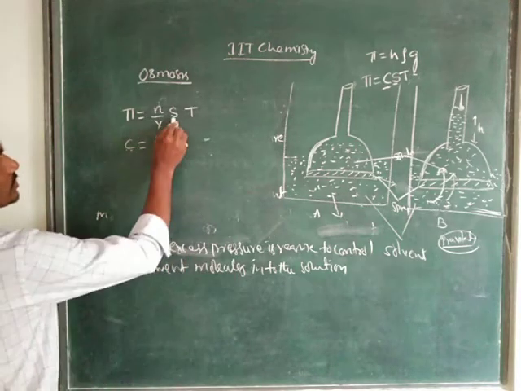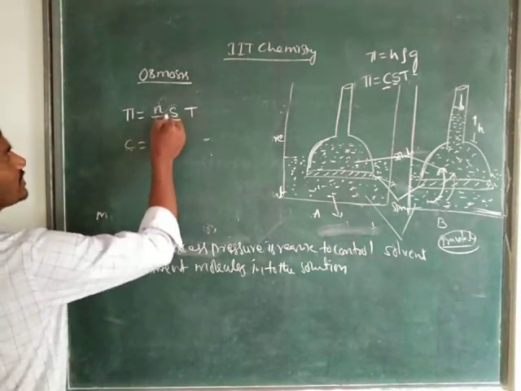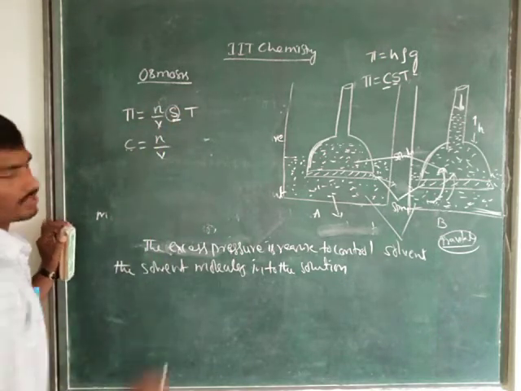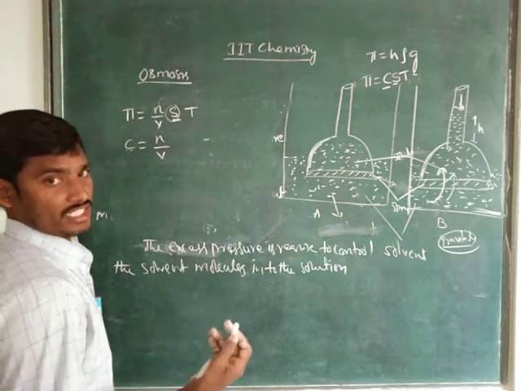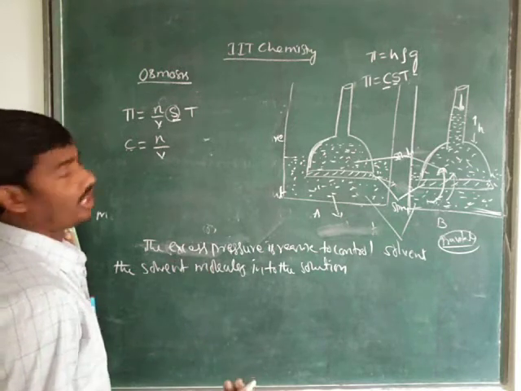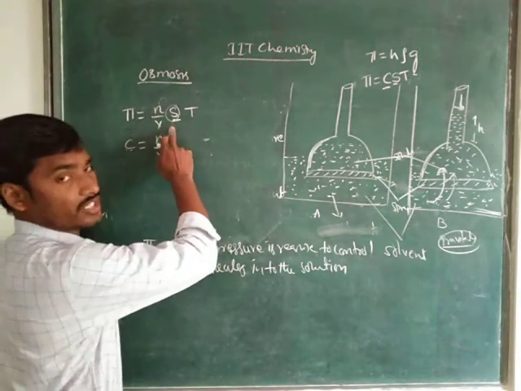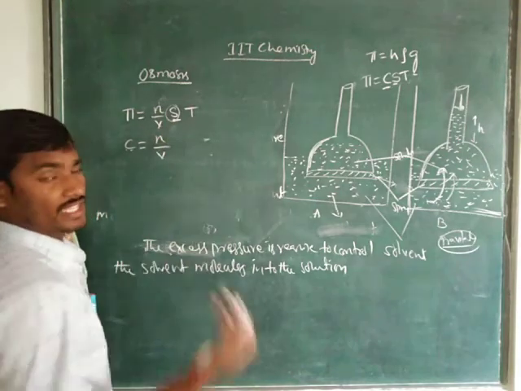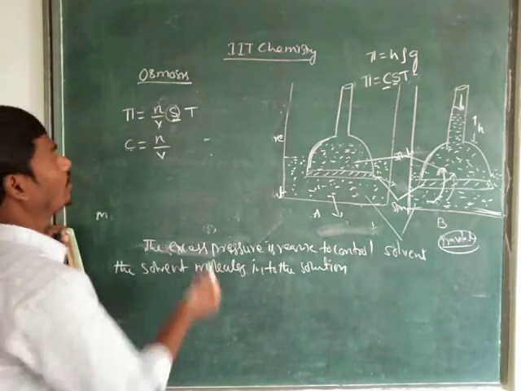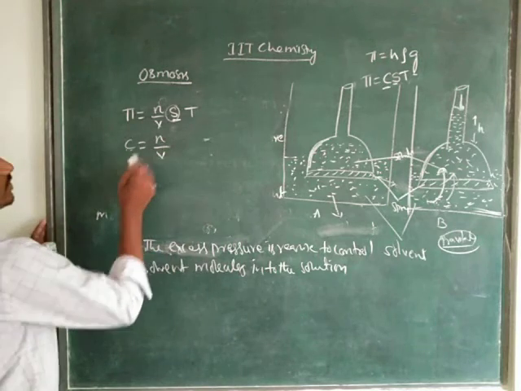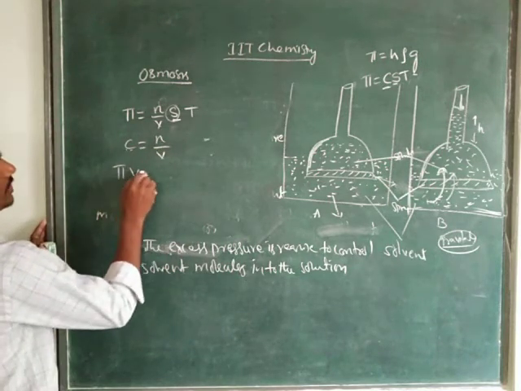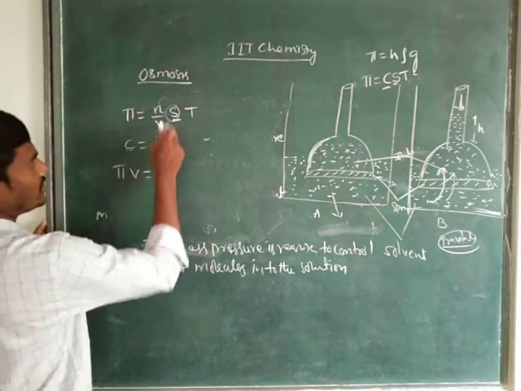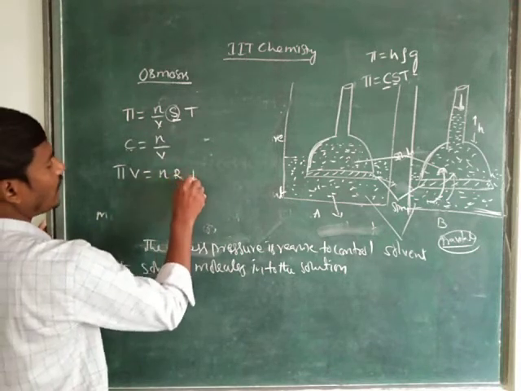Here S is the constant, but S we have taken as in the real gas equation, the ideal gas constant. It is a constant for the solutions. For gases we take it as R, and C equals N by V. So phi V equals N into R into temperature T.